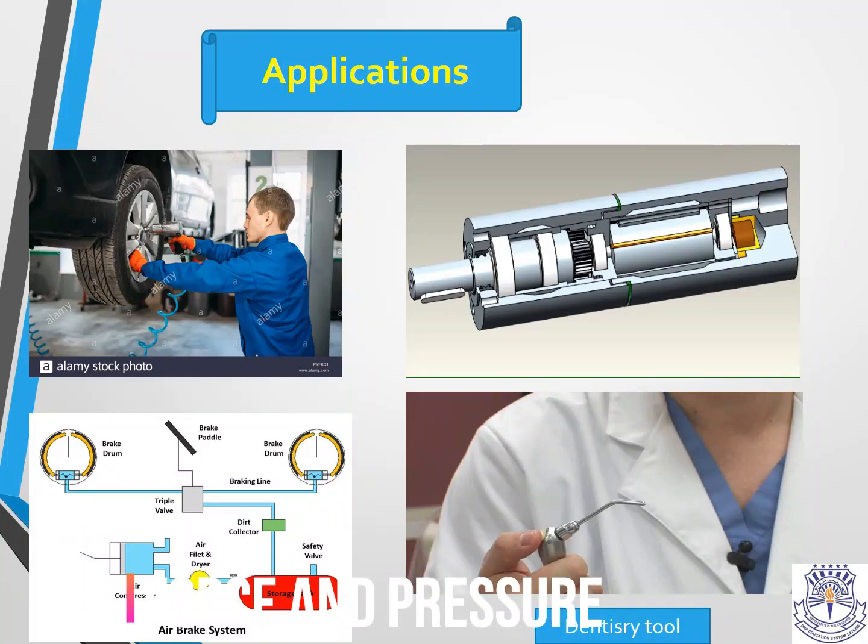So you can see the working. Here the air pressure is changed into mechanical force. Ultimately we get the result as mechanical force. The third one is the brake system. The compressor is also used for the air brake system in heavy vehicles. In the last video we talked about the liquid brake system, and this is the air brake system, and the air brake system works more rapidly compared to the liquid brake system.